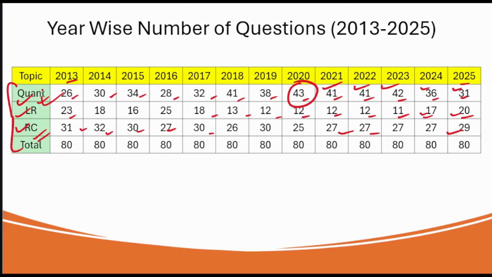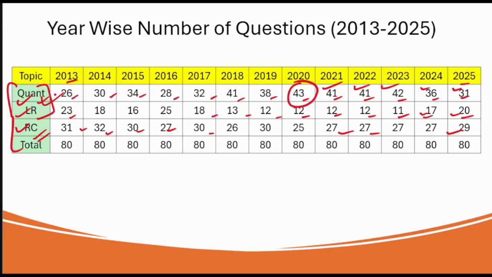And out of the two sections, quant and LR, you can pick those particular topics based on which you can score marks. That's the only thing. It's not that the questions in every topic are tough. There are a few topics which are very easy in both quant and LR. So make sure you score well in those. And then you have the RC section, so make it strong. In the remaining two sections, you can score well in the easy or medium questions, and you need not attempt the tough questions.